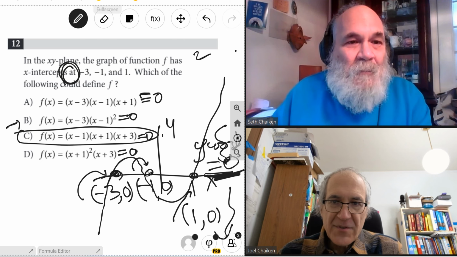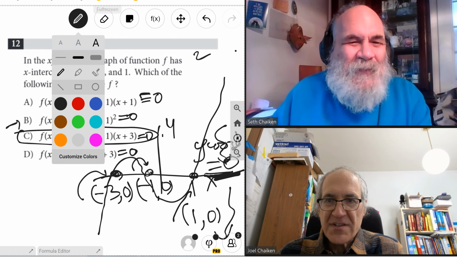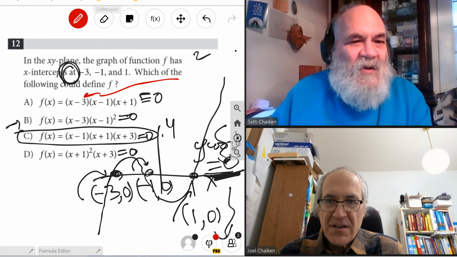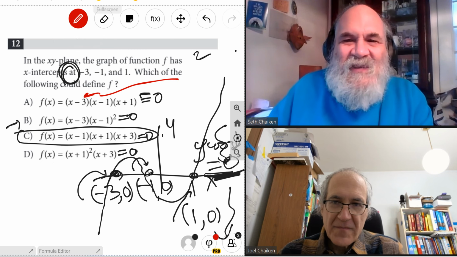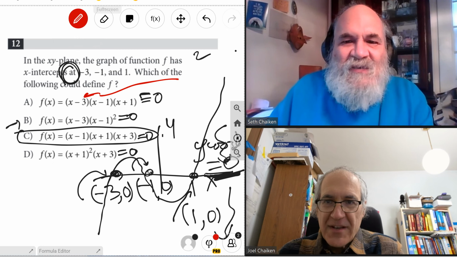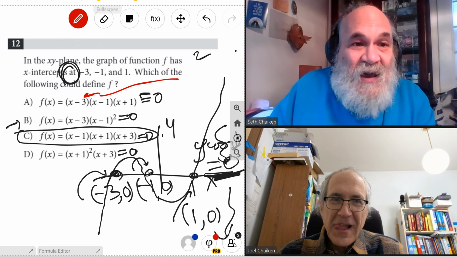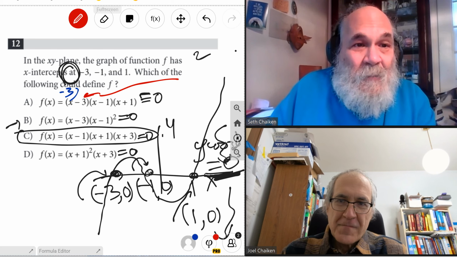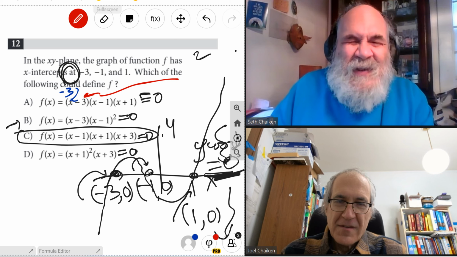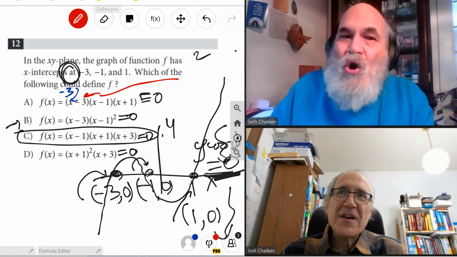You have to be careful. It sort of looks like this one, doesn't it? It's confusing. Why isn't it A? You plug in -3 for x, and you think, 3 minus 3, it's 0. No, it's not that.